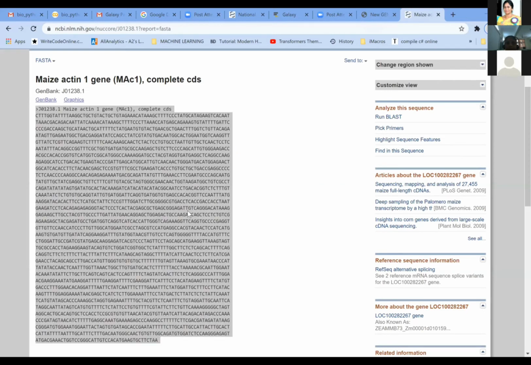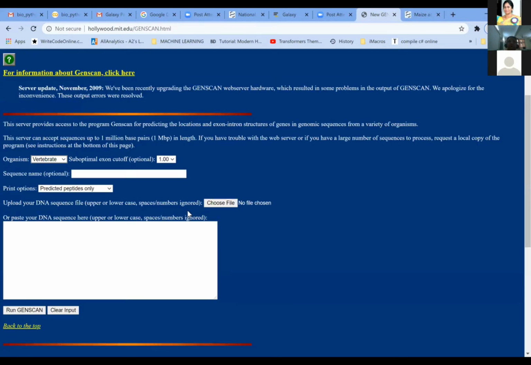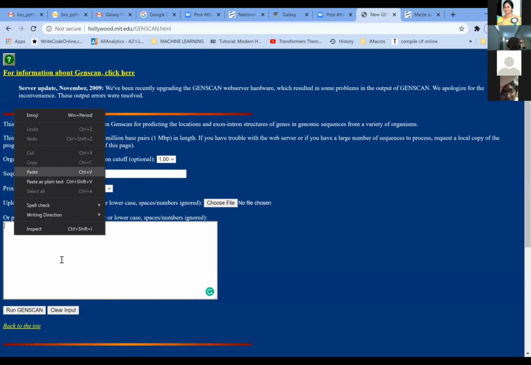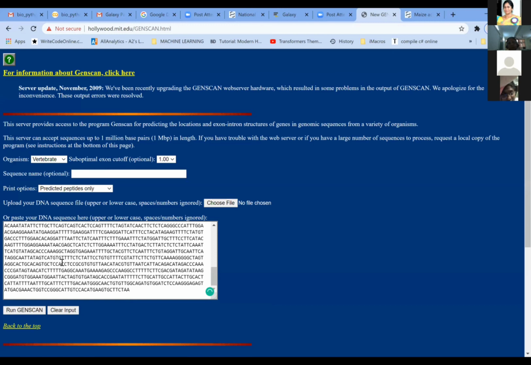Is the GenScan window visible? Yes, continue. Okay, so here I'm going to paste the sequence. Now we got the sequence into the GenScan window, right? So here, for organism, we have to choose maize because we have taken the maize genome sequence.